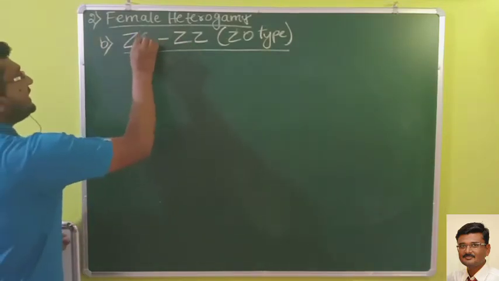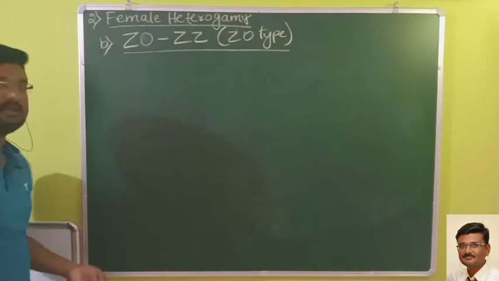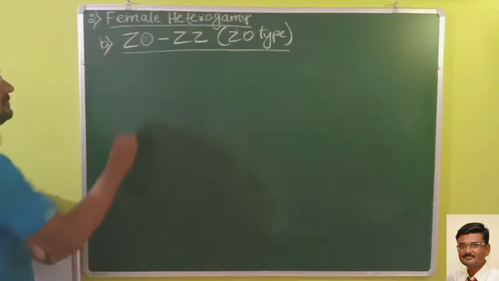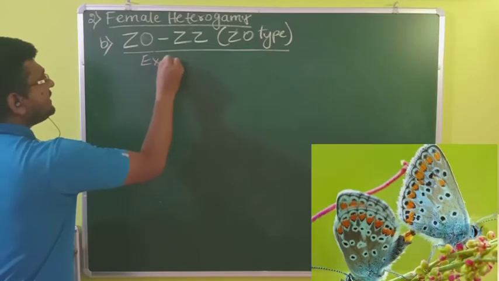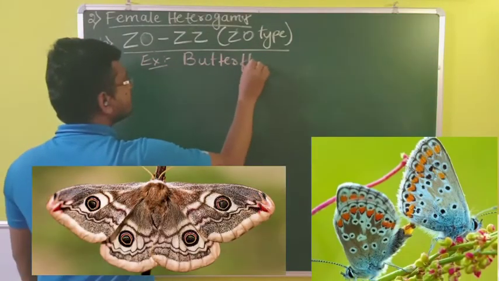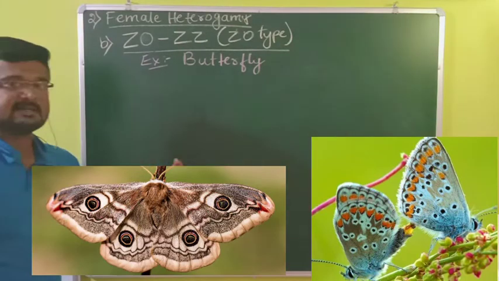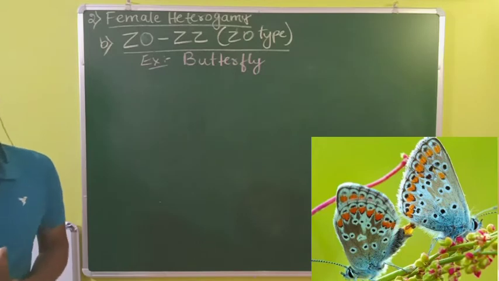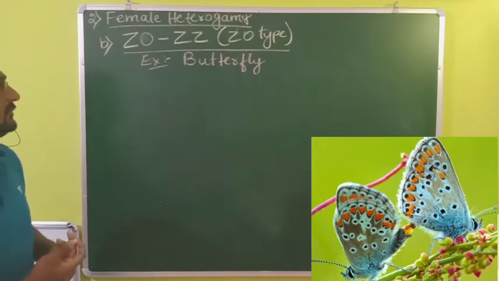So instead of writing Y, we write 0. Such examples are seen in butterflies and moths. They exhibit ZO and ZZ type of sex determination.